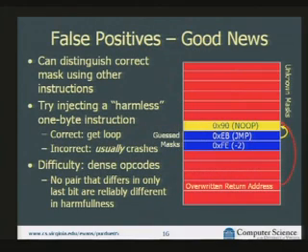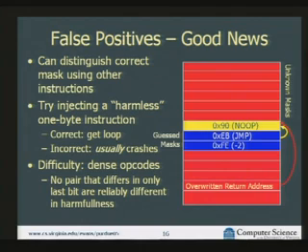OK. So the good news is we can distinguish those cases, right? So if we have multiple guesses at some location that all produce infinite loops, we can try injecting different instructions there. And guessing the different masks that produced an infinite loop before, we encrypt some other instruction with that mask, and we see what we get. And if we put the no-op in, if the mask is correct, that will do nothing, and it will go on to the next instruction, which produces the infinite loop, because we can put our known infinite loop instructions there. So this will allow us to distinguish some of the incorrect guesses.